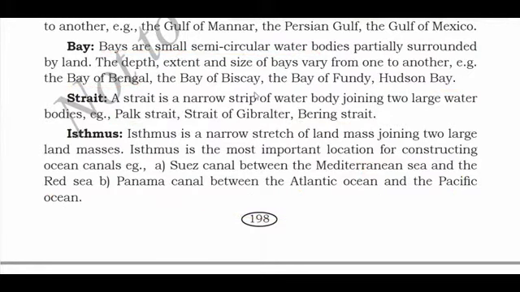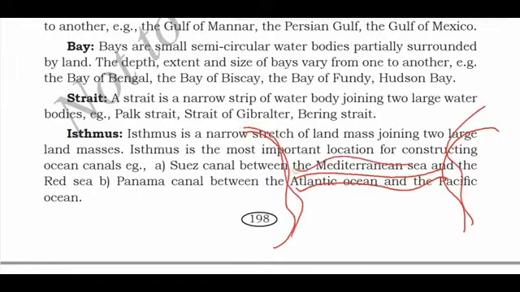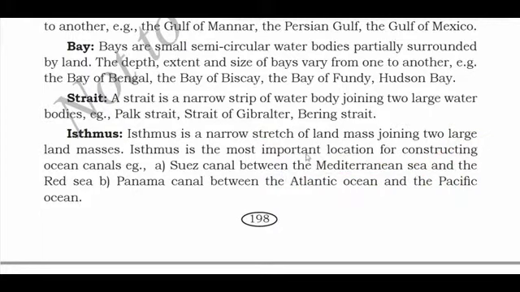Okay, now the last one is isthmus. What is isthmus? Isthmus is a narrow stretch of landmass joining two large land masses. No water will be present, just a narrow stretch of landmass which will join two large land masses. Suppose these are two large land masses which will be joined by a narrow stretch of landmass. Isthmus is the most important location for constructing ocean canals.